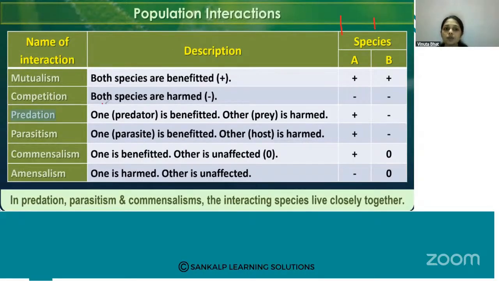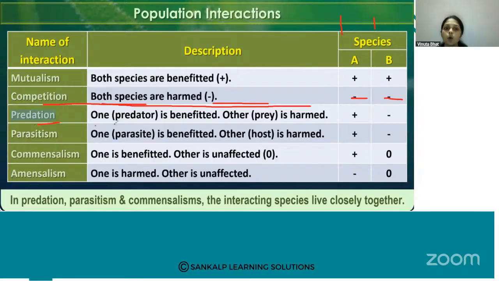Competition means both species are harmed, because of the competition. You can see the symbol minus minus. If both species are competing for something and both are harmed, that is called competition.